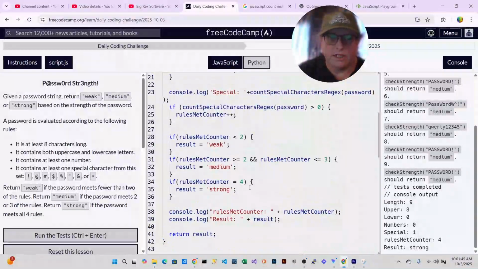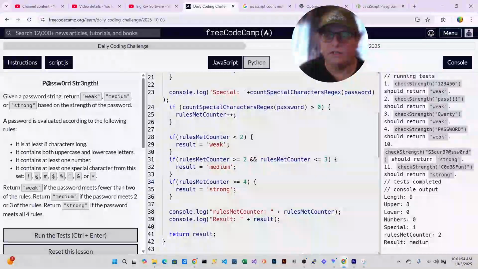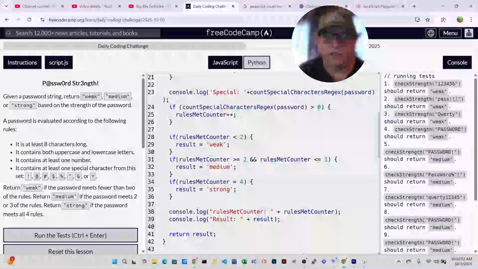So I got stuck when I did larger than or equal to 4. I changed it and magically it started working. Rules counter is 2 and the result is medium, which is what is supposed to happen. The problem was right here. I went back and reviewed it and figured it out.